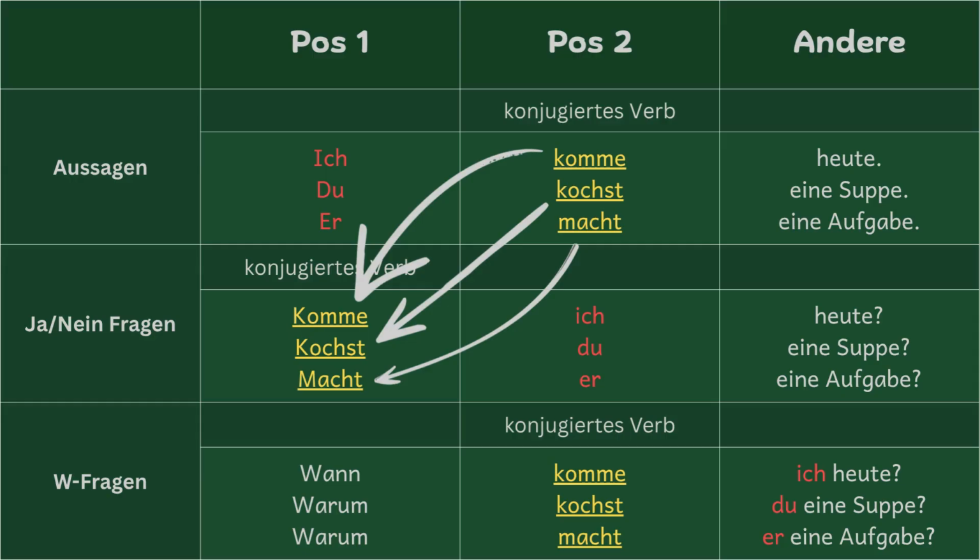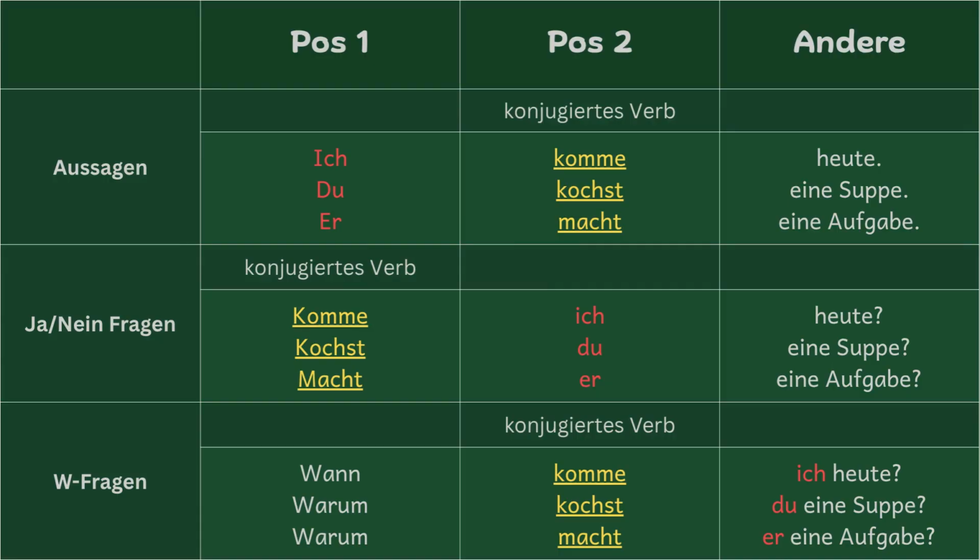Now, when we get to W-Fragen, just like with English, the W word is what's starting. When is this happening? How is this happening? Why is this happening? It's just like you've added a W word to the beginning of the Ja-Nein-Fragen. So, wann komme ich heute? Warum kochst du eine Suppe? Warum macht er eine Aufgabe?